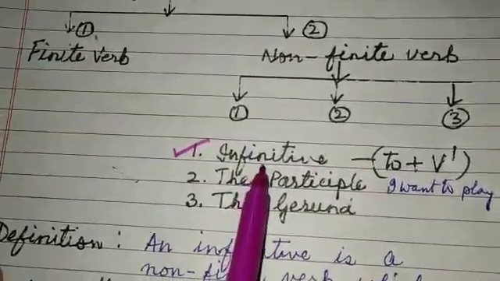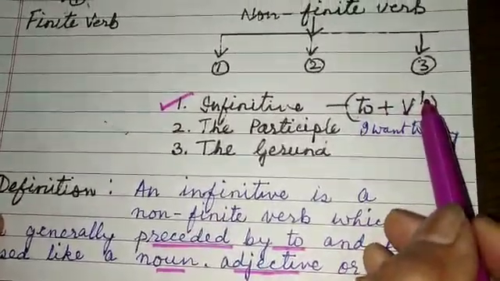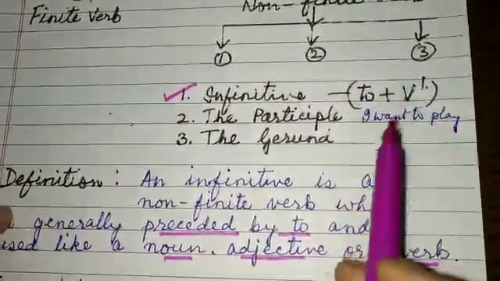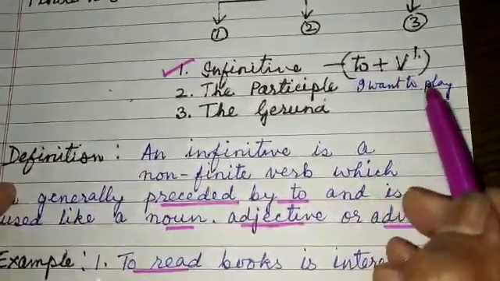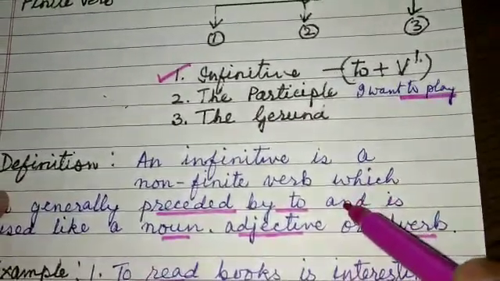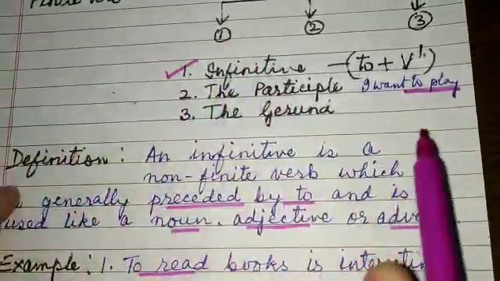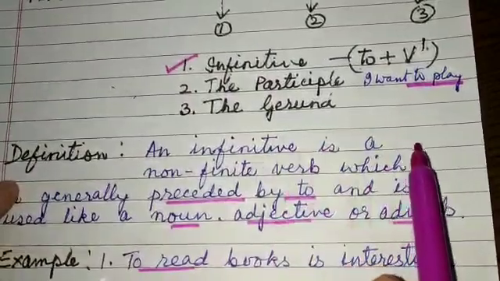And what is infinitive? Infinitive is to plus first form of the word. That is, sometimes, children, if I say, I want to play, here to play is infinitive. Or sometimes you say, in the class, when you quarrel with your friends, you say, ma'am, please see to him.